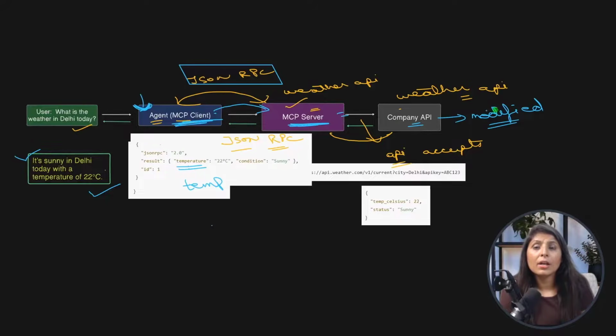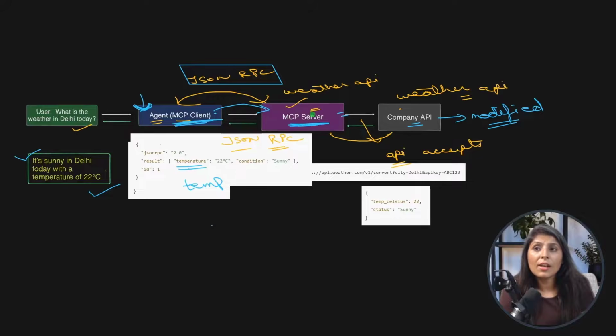Apart from that, the company will handle everything itself. So this is a company API. If the company is modifying their code, they will update their MCP server because this MCP server is of their company only. So they will modify the MCP server also, and our agent is only connecting with the MCP server.